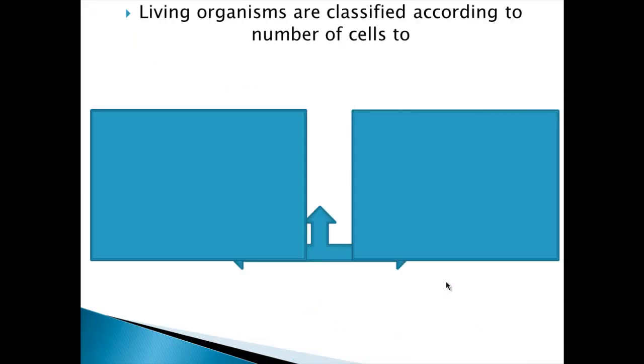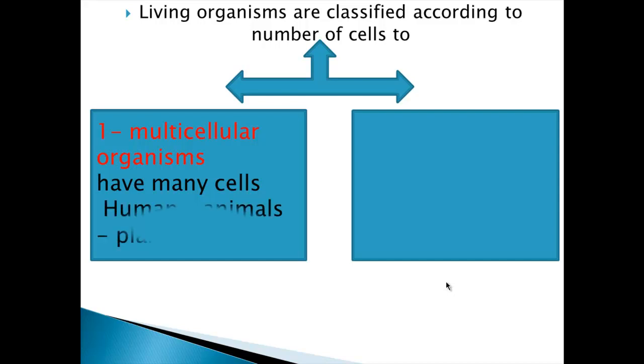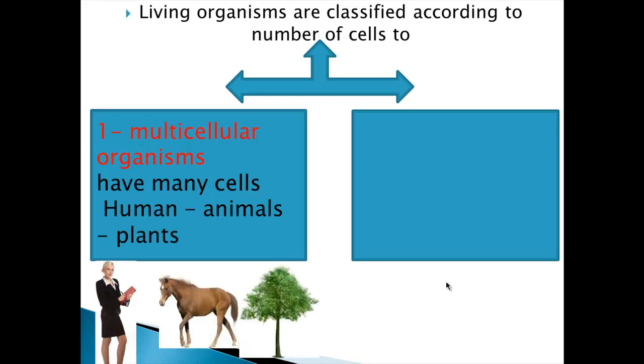Living organisms are divided into two types according to the number of cells. We have living organisms that have many cells like us. We have millions of cells in our body. These living organisms are called multicellular organisms. So multicellular organisms are living organisms that have many cells in their body, like humans, animals, and plants.